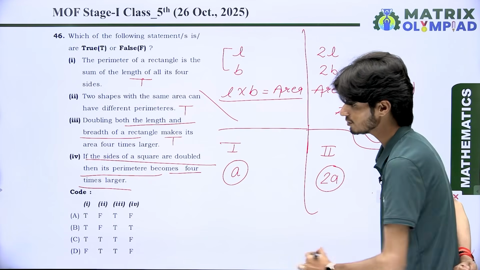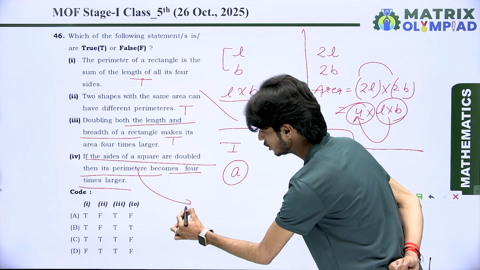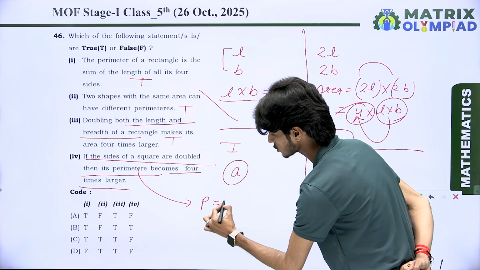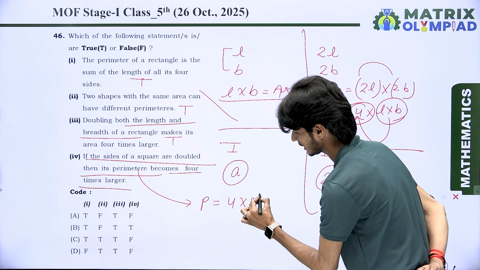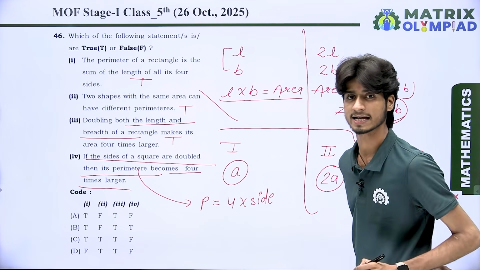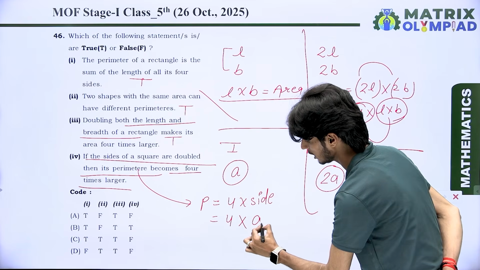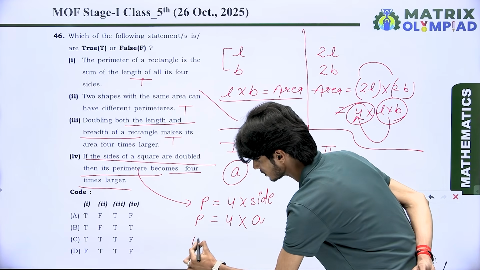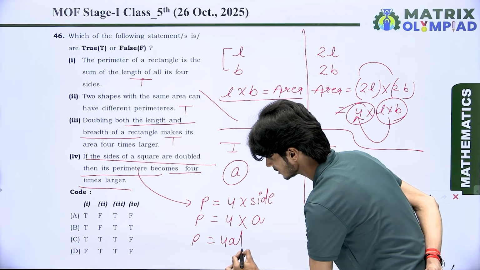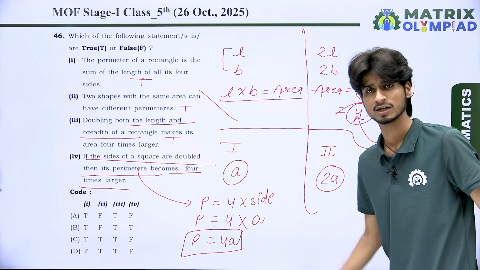Got it? And we want to find out the perimeter. We know very well the formula of perimeter of a square is 4 multiplied by side. Look at here. 4 is here and the measurement of side is A according to our choice. So here we have perimeter as 4A for this square shape.